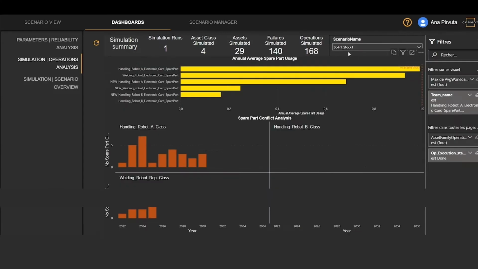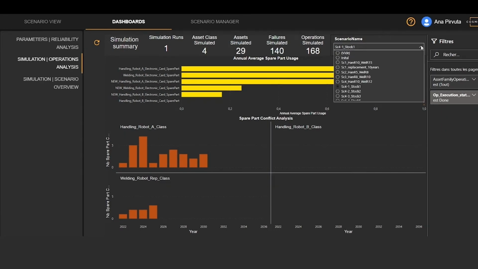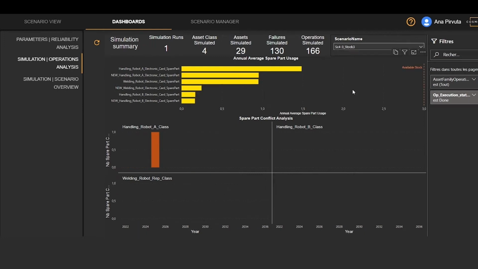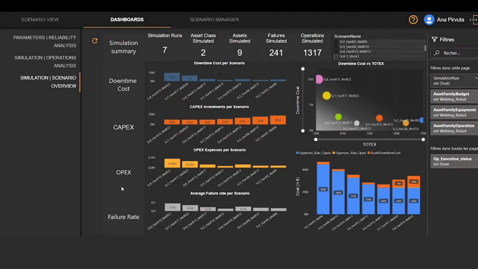For the scenario with only one electronic card in stock, the chart displays several scheduling conflicts, such as an insufficient electronic card stock level at the moment when the electronic card failure occurs. Here, the scheduling conflicts arise during the first 8 years before the obsolete electronic cards are replaced. You can see here that when the stock quantity is higher, the annual average spare part usage is well under the alert stock threshold, resulting in an important reduction of asset downtime and associated costs.